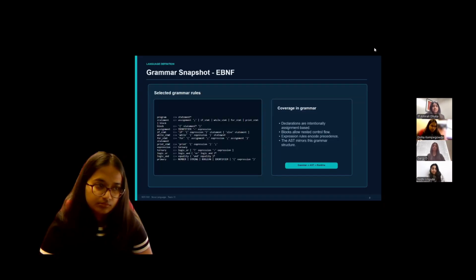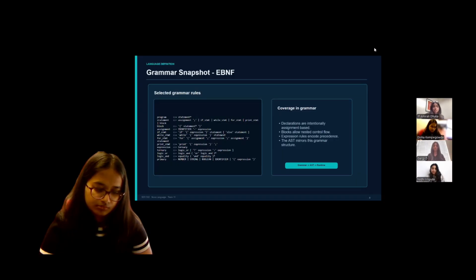Next slide. So here we can see the full grammar written in EBNF. A NOA program is just a sequence of statements. The statements could be an assignment, an if statement, a while loop, a for loop, a print statement, or a block wrapped in curly braces. Assignment uses a single equal sign, and an if statement can optionally include an else branch. The for loop allows the usual structure, initialization, condition, and update separated by semicolons.